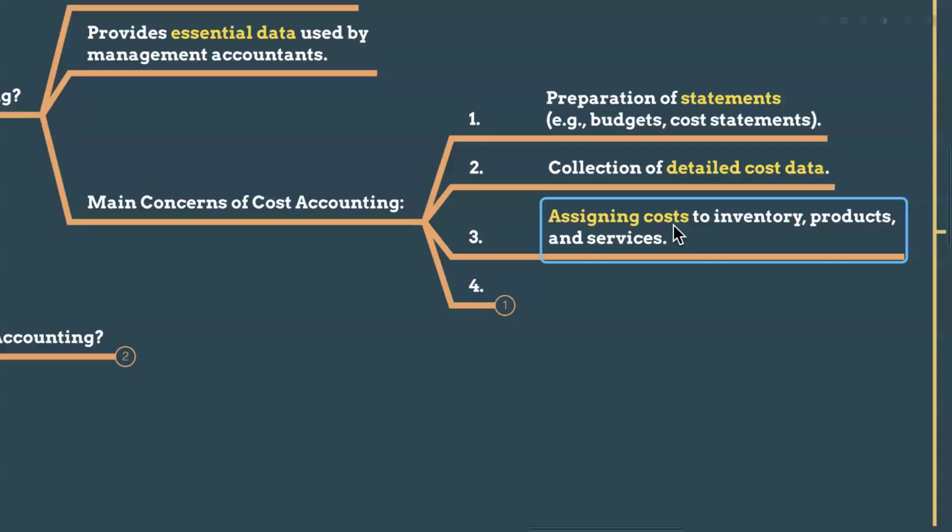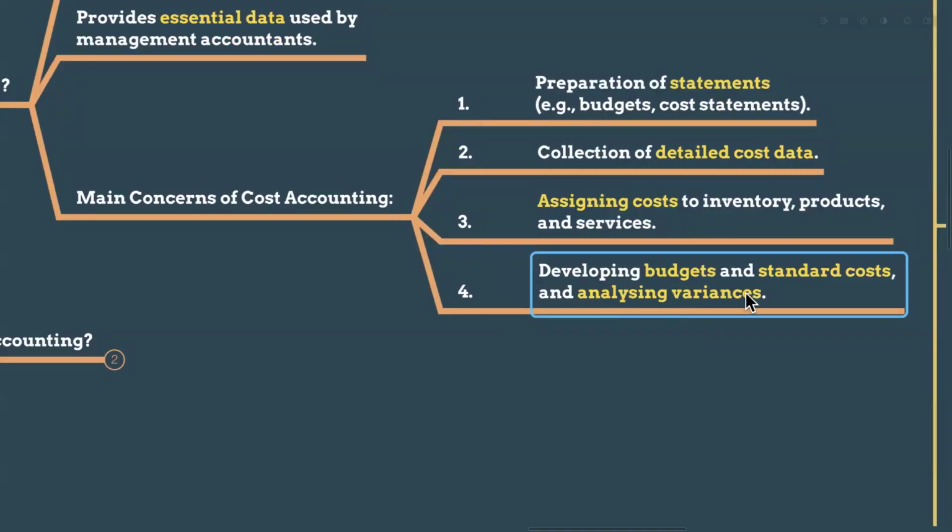The 100 rupees, in that 100 rupees, there is a prime cost. There are production overheads, right? Then after that, we will add the profit to get the pricing. So, developing budgets and standard costs and analyzing the variances. If we want to develop budgets department-wise, we need their cost estimation and their revenue estimation or forecast for the upcoming year.